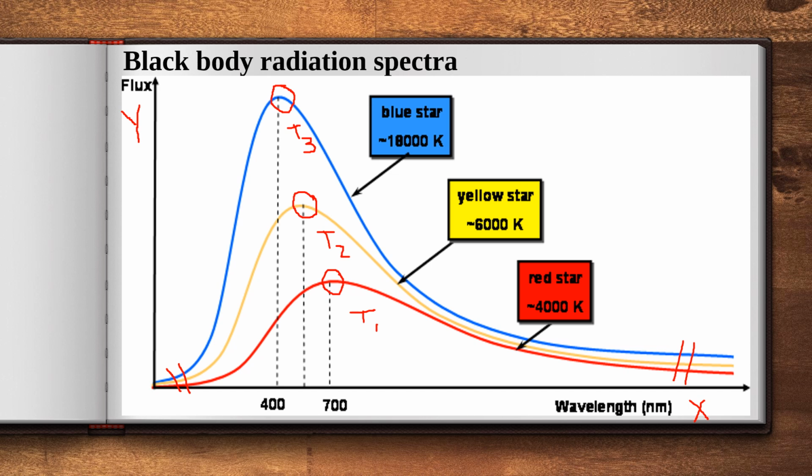But from the wavelength point of view, lambda 3 is lower than lambda 2, and lambda 2 is lower than lambda 1. So there is an inverse relation between the maxima corresponding wavelength and the temperature. With increasing temperature, the wavelength shifts towards the lower side. That is also called blue shift. This is the third observation.